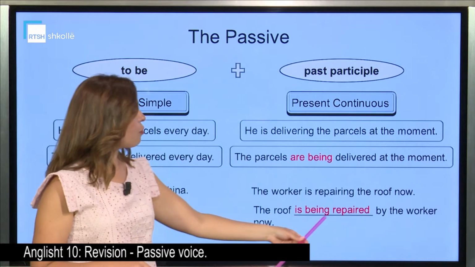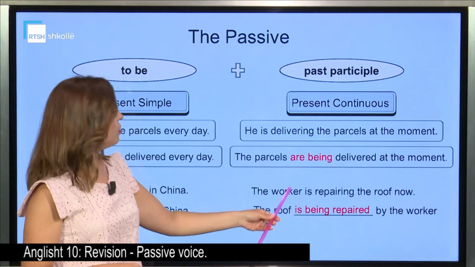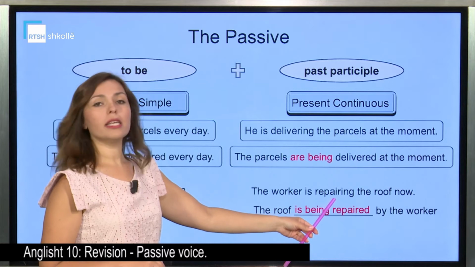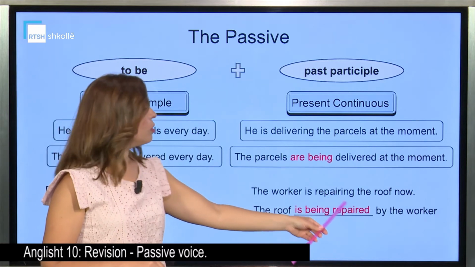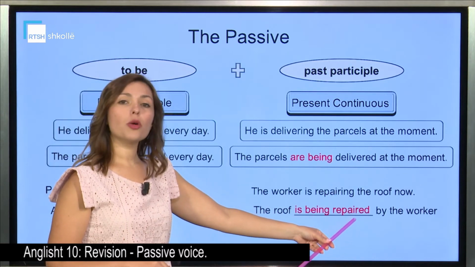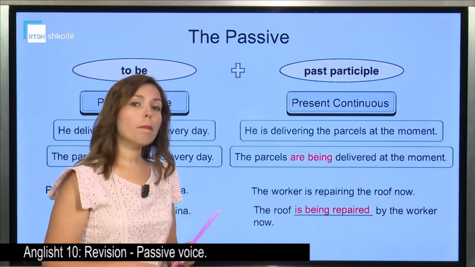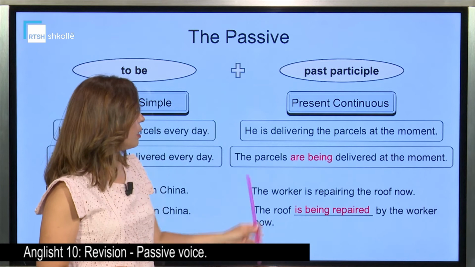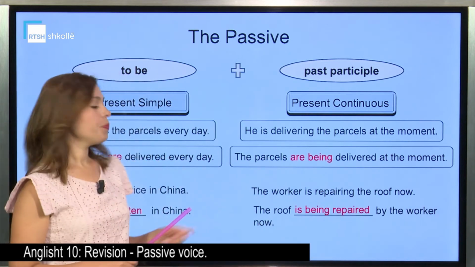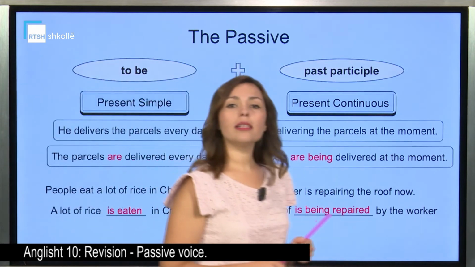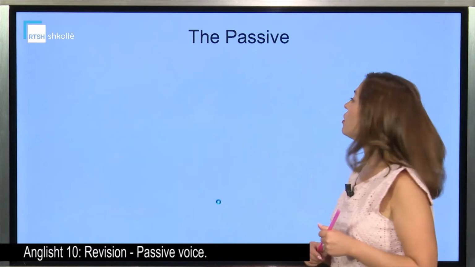Only this is the form to be. And our verb is repair, so in the past participle, repaired. Is being repaired. By whom? By the worker.